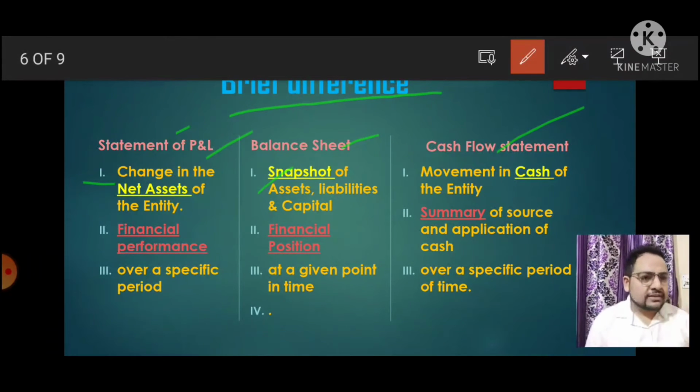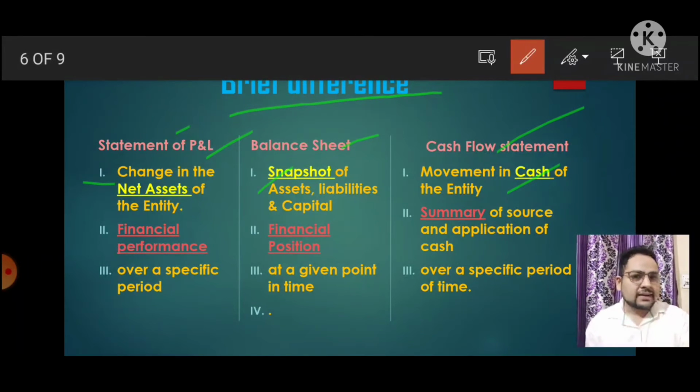Next point is the cash flow statement. The cash flow statement always shows the movement in cash only: the inflow of cash, the outflow of cash. There is no credit based system in the cash flow statement. All the things related to cash come under it. That is why it is called movement in cash. Got it? Okay, let's come to the next point.